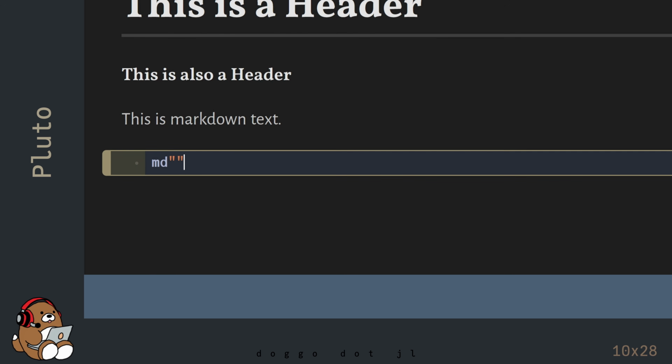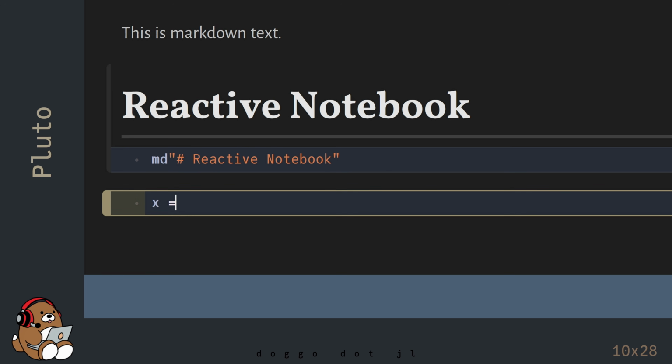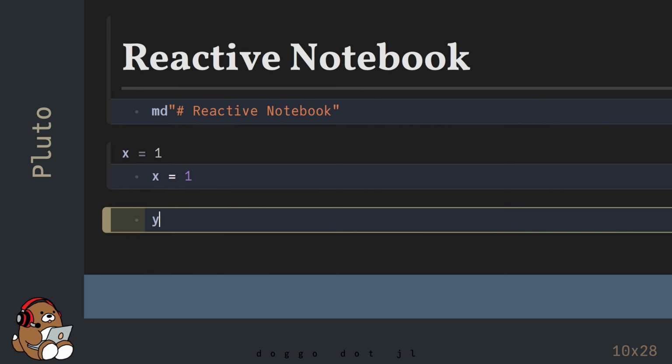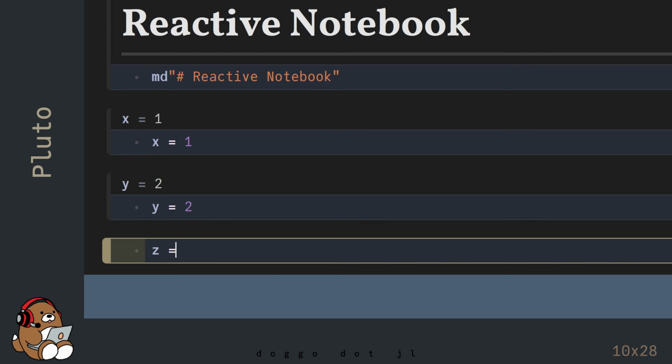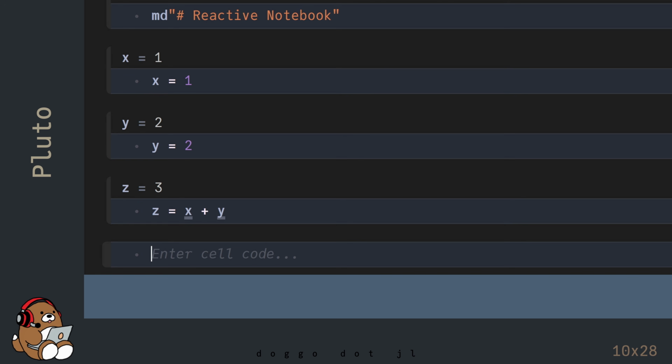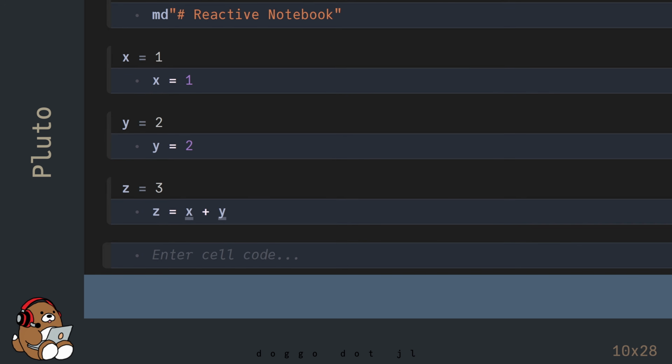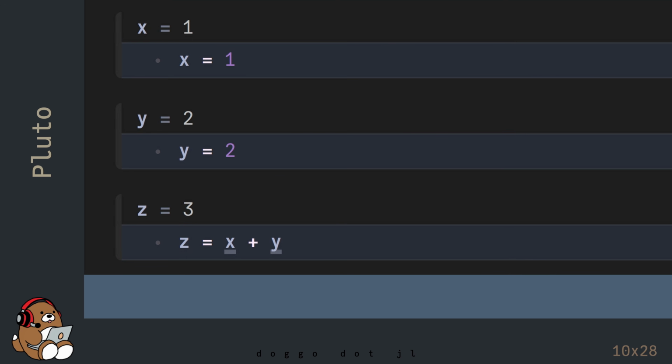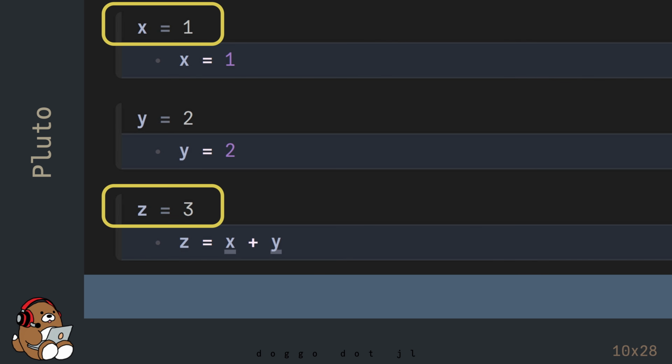Next, let's take a look at an example of reactivity. In an earlier chapter, using VS Code, when you mutated the value of x from 1 to 2, the value assigned to z did not mutate automatically.